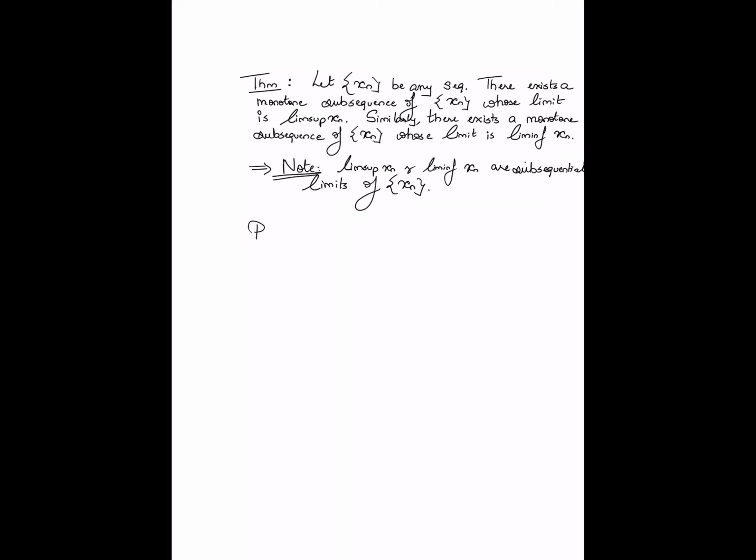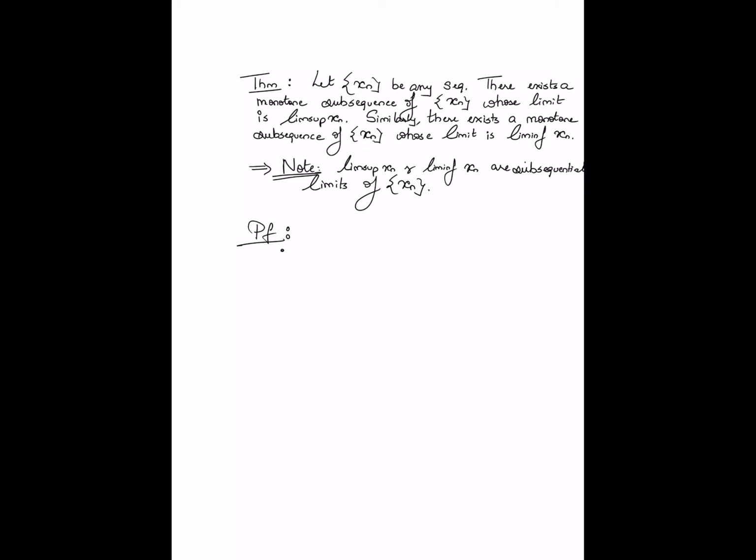So now let's go through the proof. The proof is actually remarkably straightforward, and it builds on the important result we proved in the previous video, the conditions required for there to exist a subsequence having a certain limit.